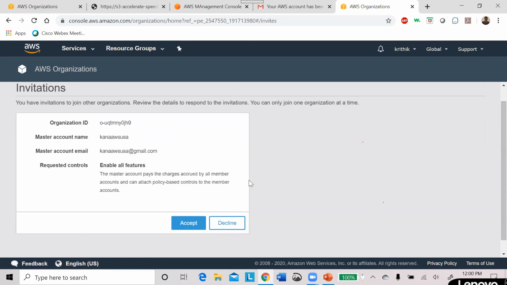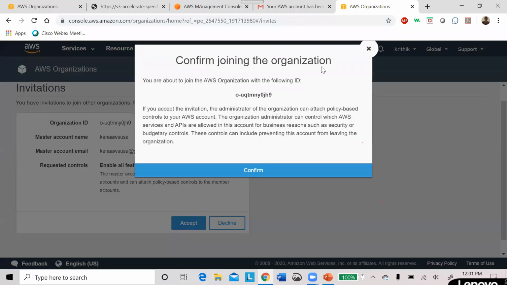You can accept that invite. If you accept, then you will be part of that organization. If you decline, that invitation will be declined and you are not going to be in that organization. Declining is very simple, but I want to show you practically. So I'm accepting this invite. Now I'm getting this message that you are going to confirm.